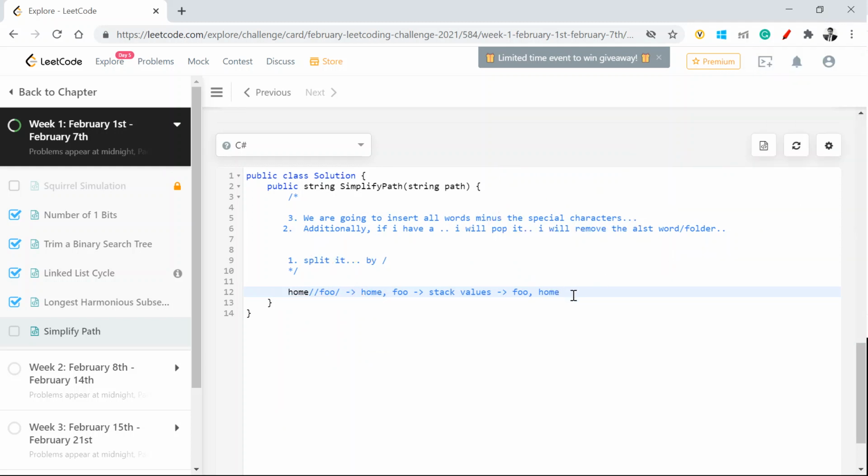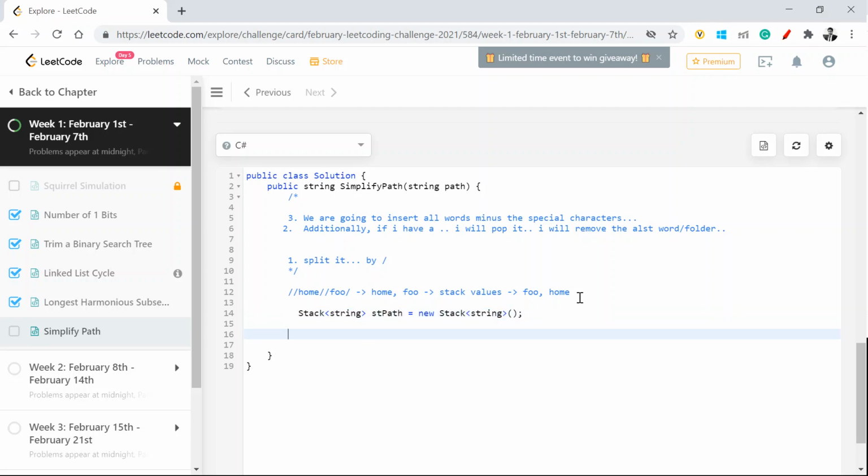I hope that would have made a bit of sense, but I think the moment we write the code, it will become more evident what we are trying to say, right? So as I said, let's create a stack first. Stack will be of a string format. Stack path, wherein we have new stack string, right?